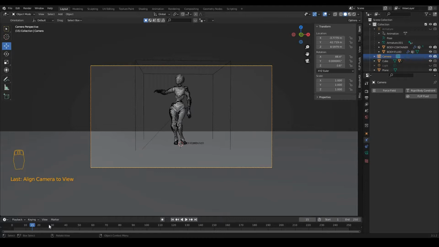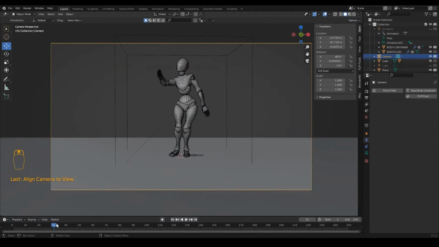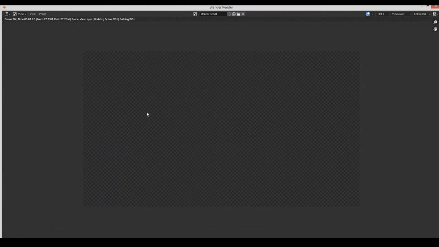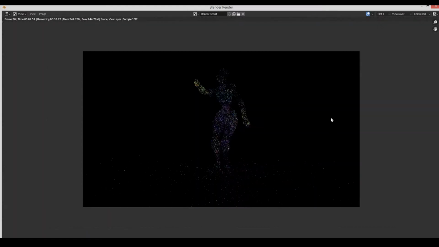Render frame number 30 because we have fluid till frame 30 because we baked it till frame 30. So go to render and render image. And we can see our lovely colorful particles.